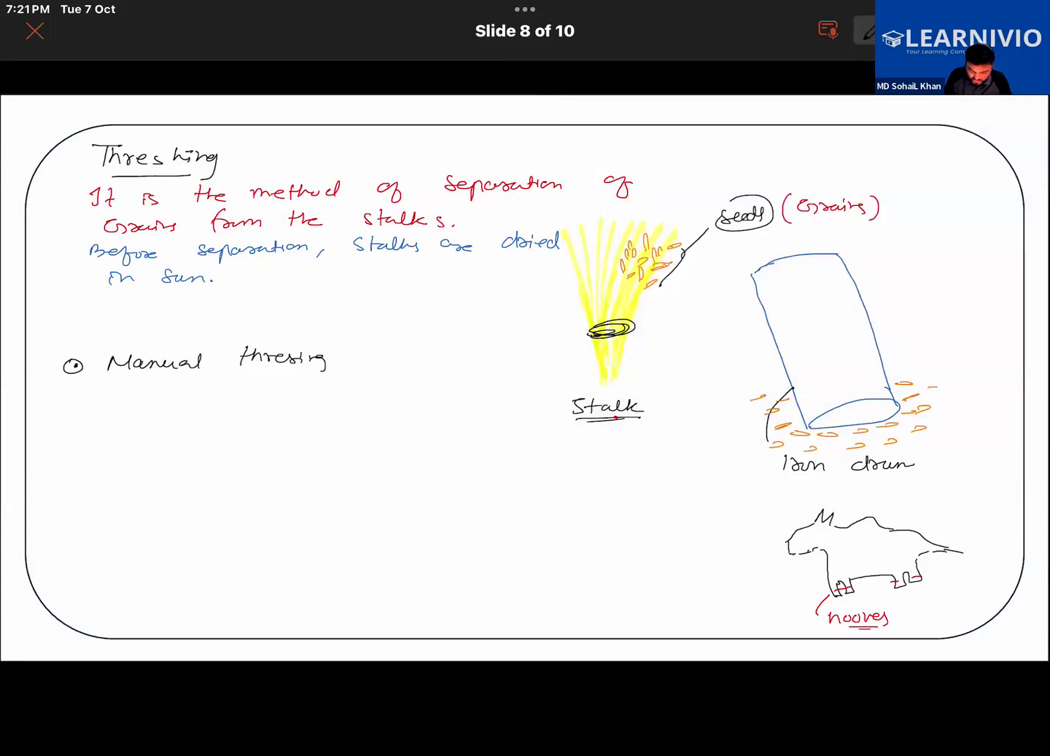Then each stalk is beaten on a hard surface to separate the grains, that is simply seed. Now talk about manual threshing. We already learned about it moments ago, right? This is done by hand. Bundles of stalks are thrashed on a hard surface.